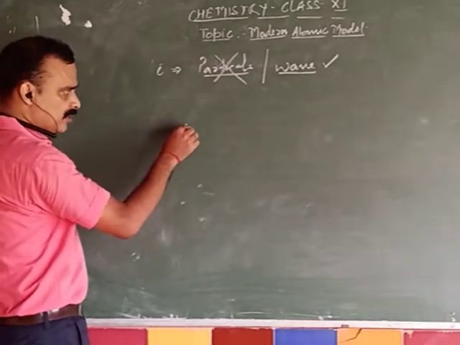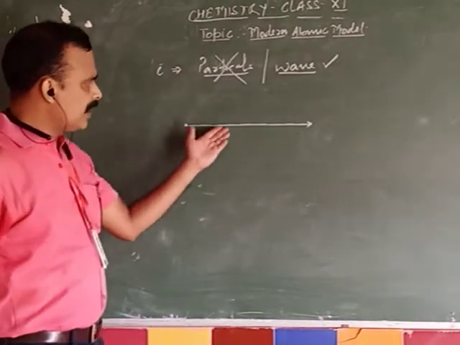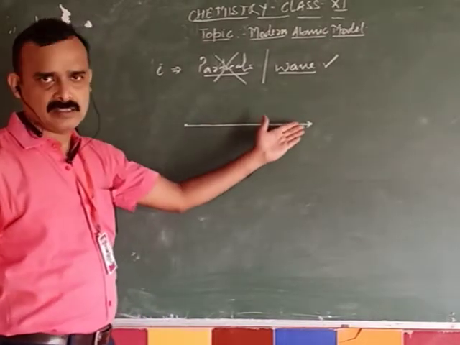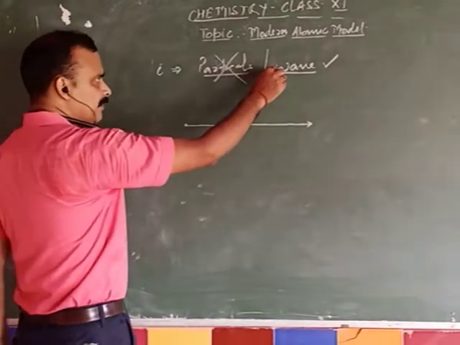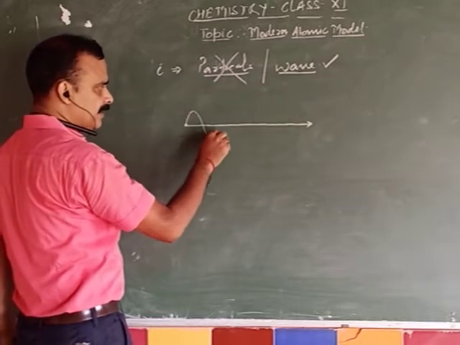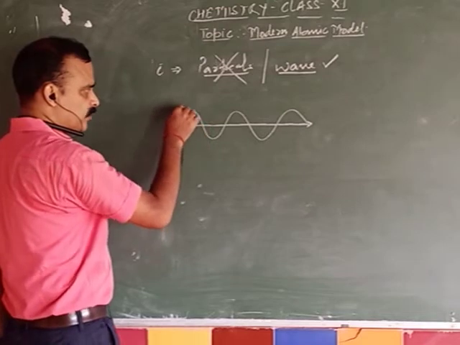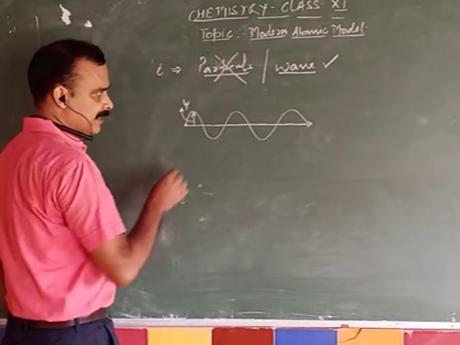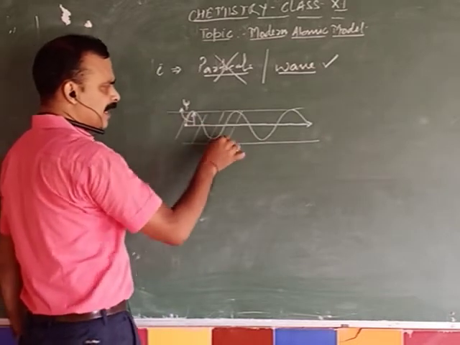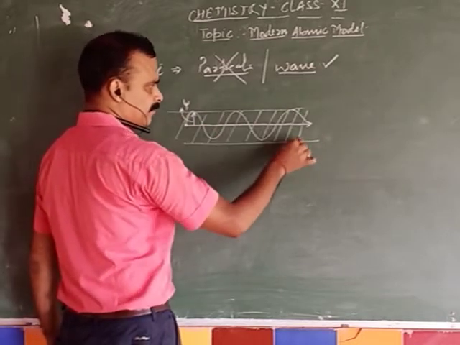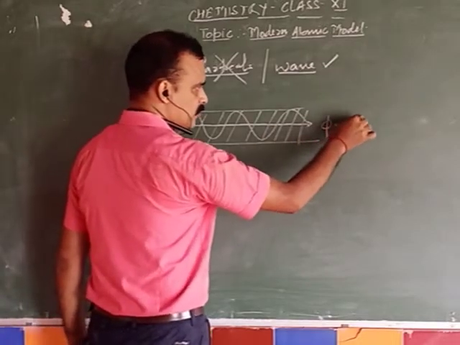Because suppose the electron is a particle, then it will be moving in this way. That is the path of the electron traveling. That is, of course, a straight line or a circular one, anything. But if it becomes a wave, it is moving just like that. Here is the amplitude of the wave represented as psi, and this is the complete 3D area where the finding probability of the electron is there. The finding probability of the electron, of course, is equal to psi square.